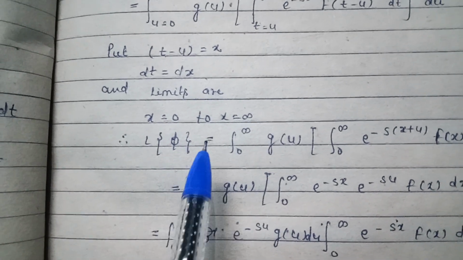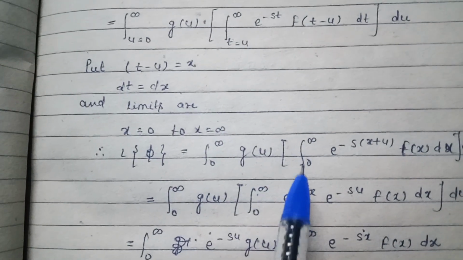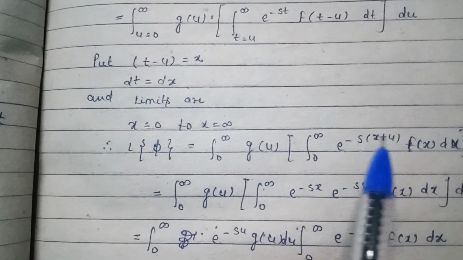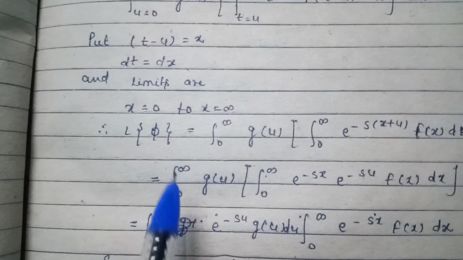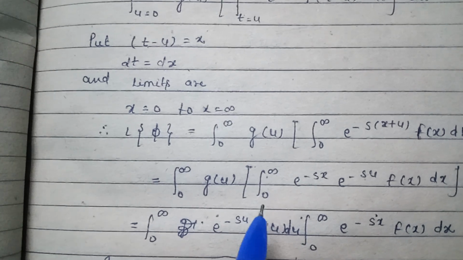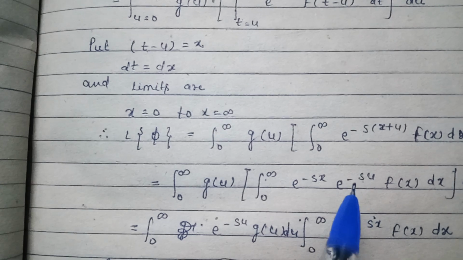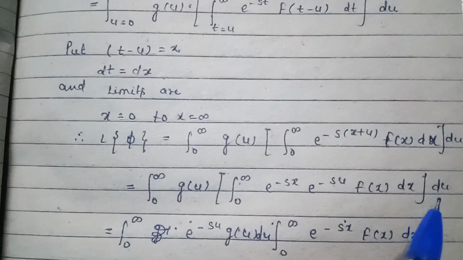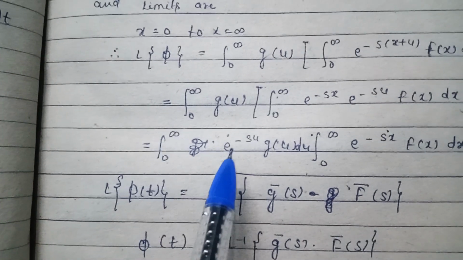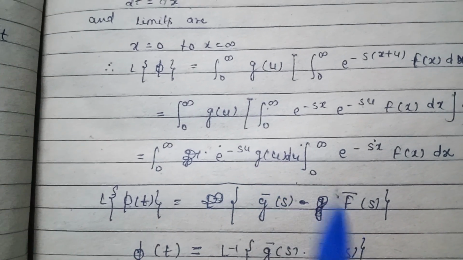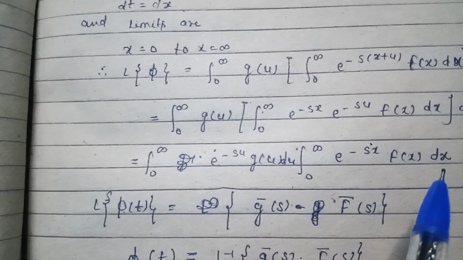Therefore the Laplace of phi is equal to the integration from 0 to infinity of g(u) times the integration from 0 to infinity of e to the power minus s(x plus u) f(x) dx du. So that is the integration of g(u) times the integration of e to the power minus sx, e to the power minus su, f(x) dx du. Then the integration from 0 to infinity of e to the power minus su g(u) du times the integration from 0 to infinity of e to the power minus sx f(x) dx.